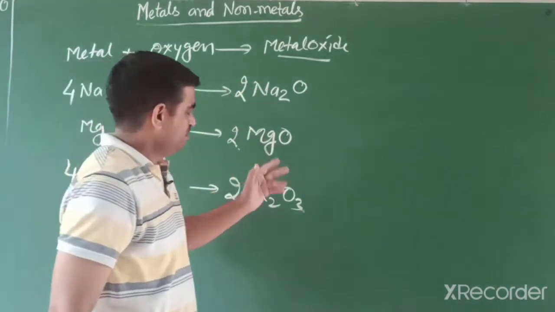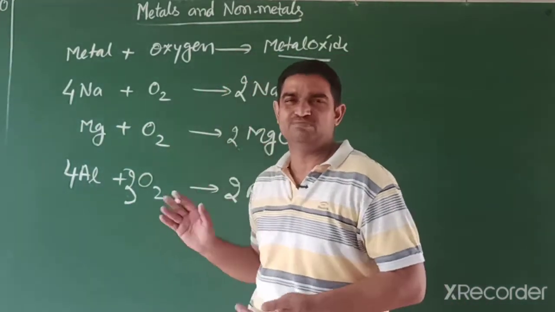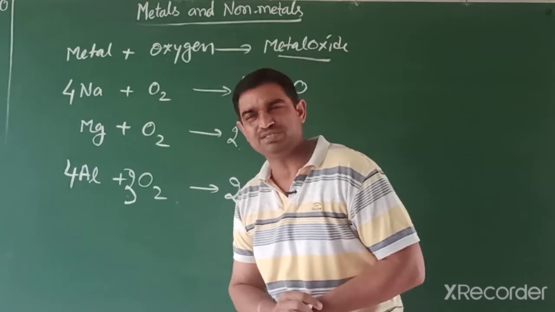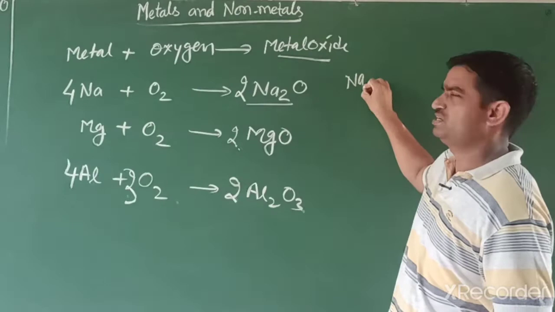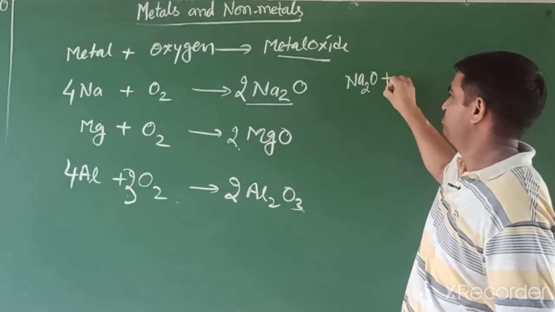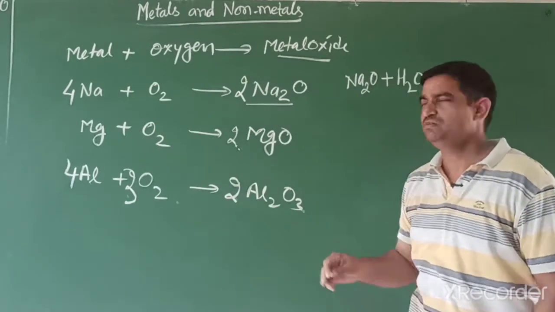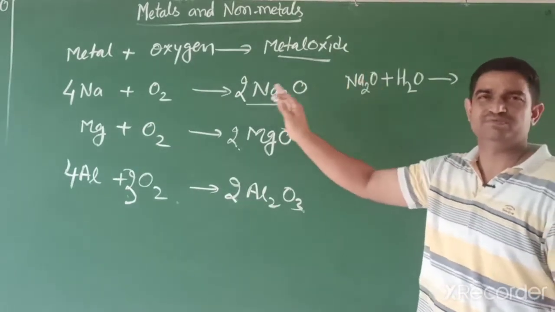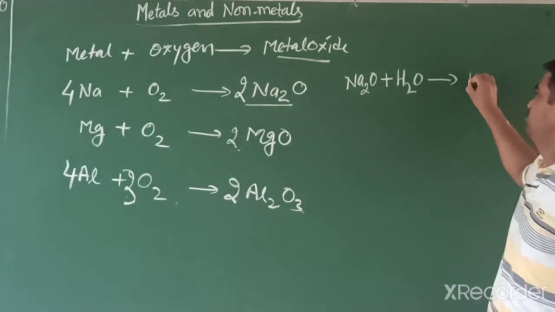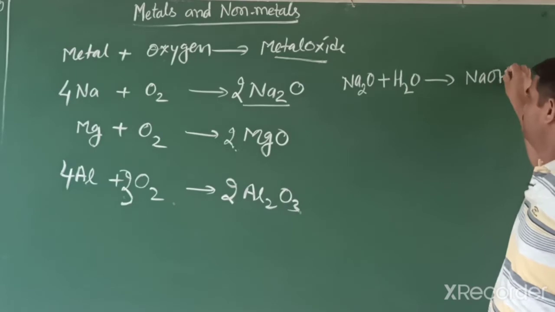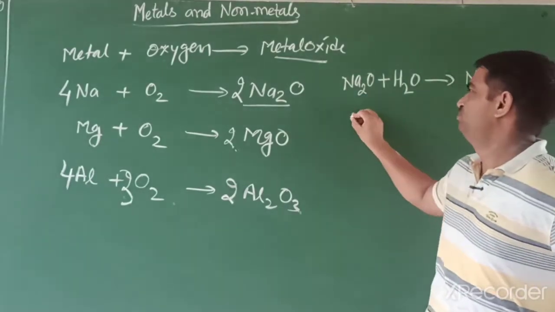Sodium oxide and magnesium oxide are all metal oxides, and metal oxides are basic in nature. Why? Because when sodium oxide, a metal oxide, reacts with water, it forms a hydroxide. We already discussed in the acid base chapter that metal oxides are basic, because they form sodium hydroxide, a base, and potassium hydroxide also.